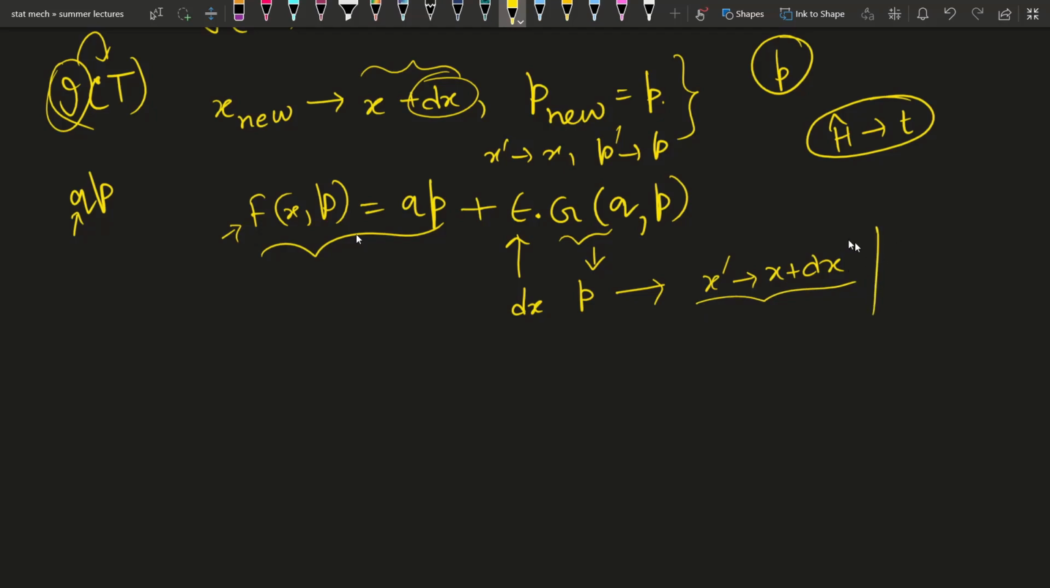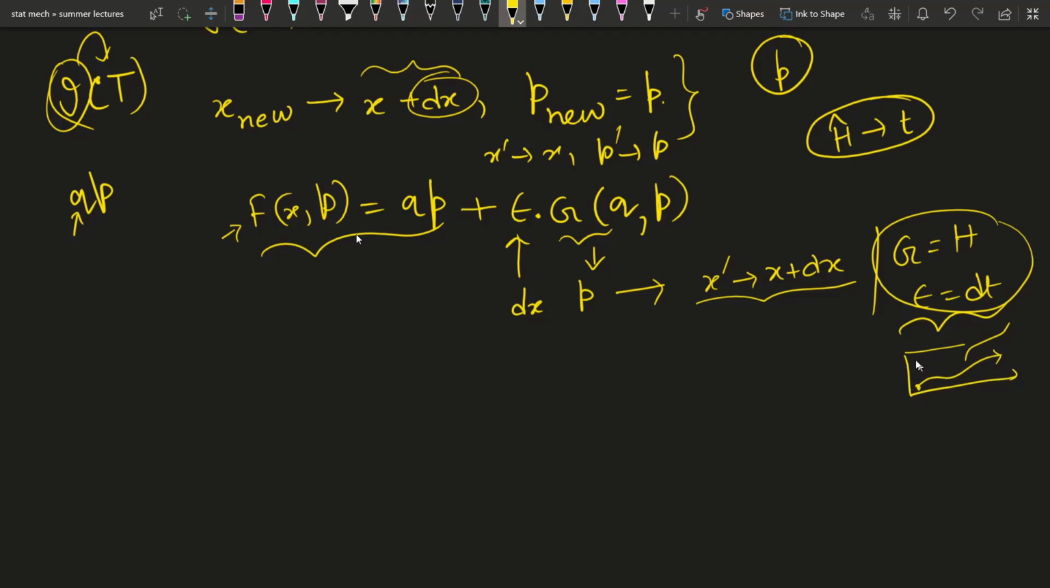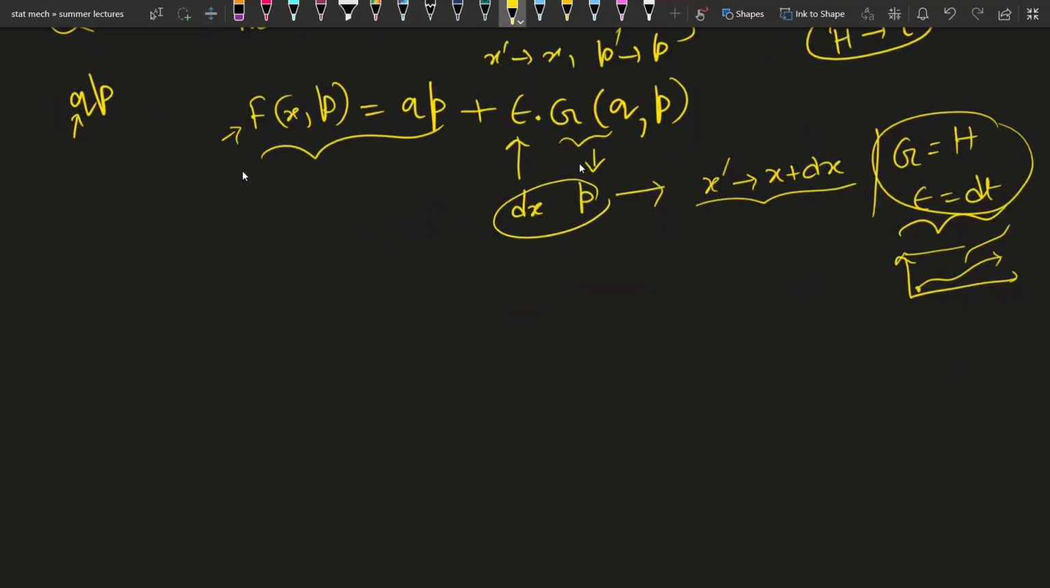And similarly, if you take G to be our Hamiltonian and epsilon to be dt, time, then you will get that the system is evolving with time. You will get the equations of evolution, where some system is having an evolution in time. What we have got from this conclusion is that momentum is a generator of infinitesimal translation.